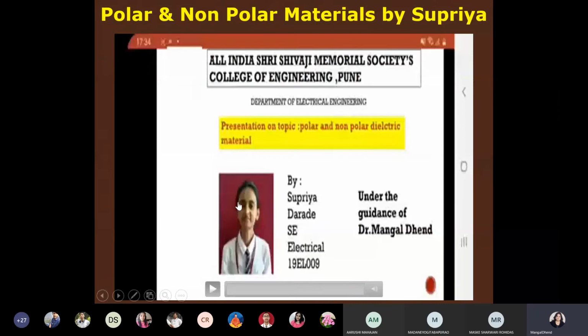Now Supriya had done her activity on these polar and non-polar materials. I wanted to show it again, because that time you may not have understood clearly what she did. Now you just watch again what she did.